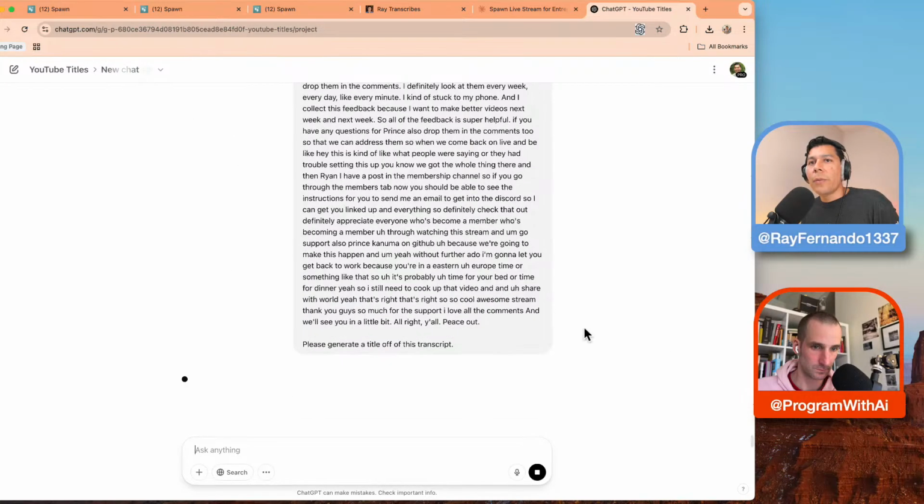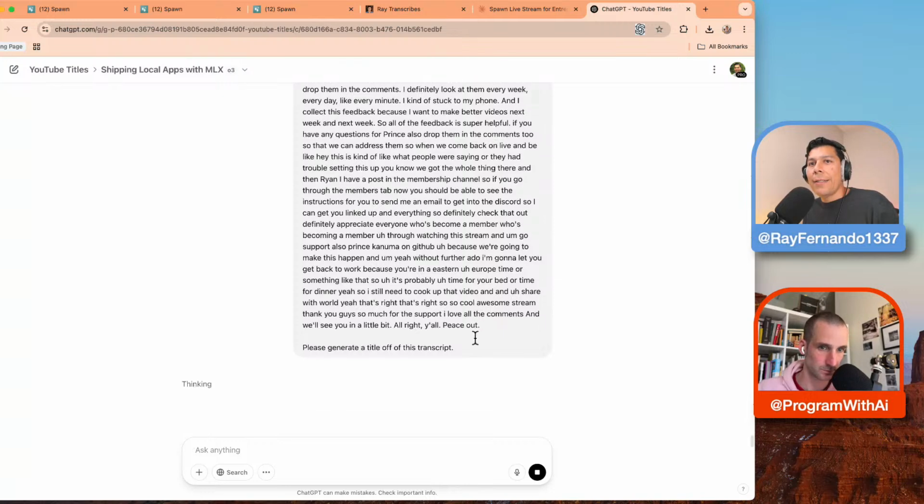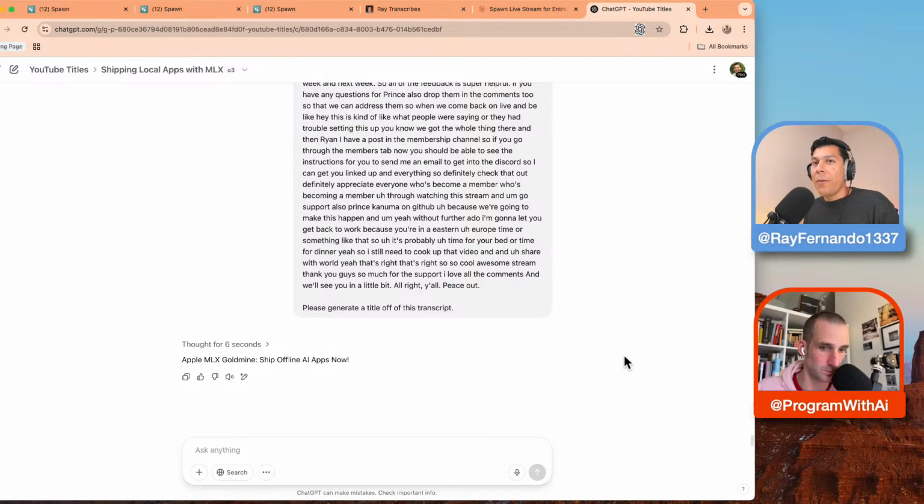And so it should be able to go through, and this is using the O3 model, and it's thinking through, and we're going to see the power of ChatGPT O3. I can't tell you how blown away I am with this model. It's so damn good.